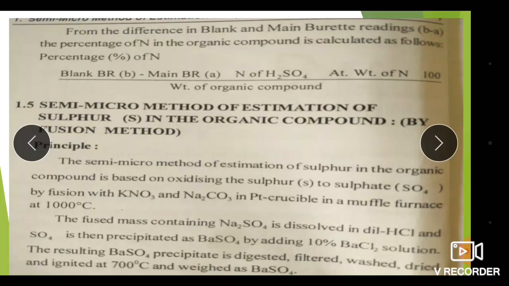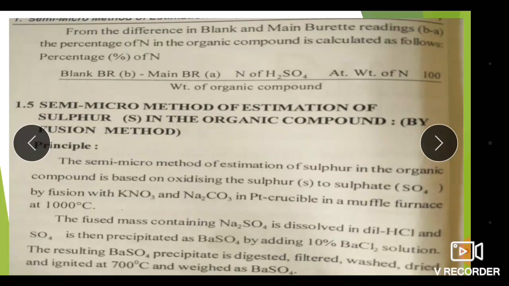The fused mass containing sodium sulfate is dissolved in dilute HCl, and SO4 is then precipitated as BaSO4 by adding 10% BaCl2 solution. The resulting BaSO4 precipitate is digested, filtered, washed, dried, ignited at 700 degrees Celsius and weighed as BaSO4.